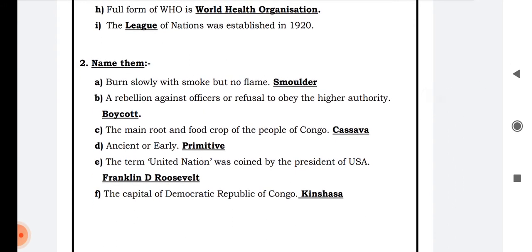H. Full form of WHO is World Health Organization. It is World Health Organization.